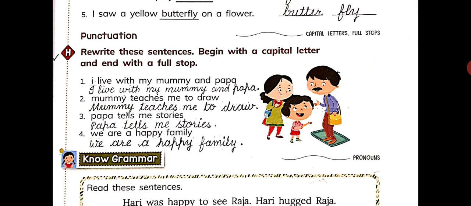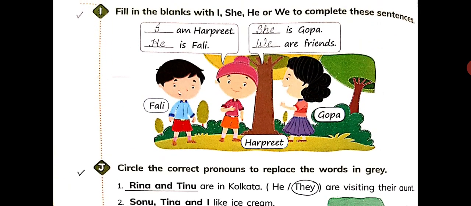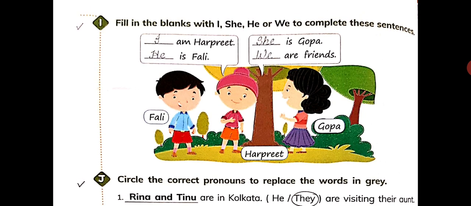Clear? Next is Mummy teaches me to draw. So M of mummy will be capital and there will be a full stop at the end. Fine? Similarly, other parts will also be done. Is it clear? Now open page number 56 and read part I. Fill in the blanks with I, she, he or we to complete these sentences.